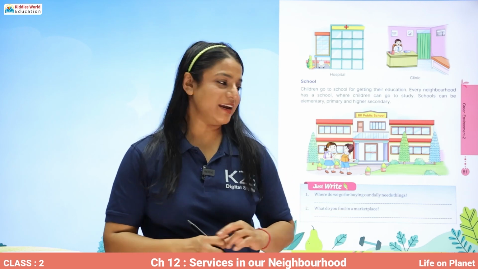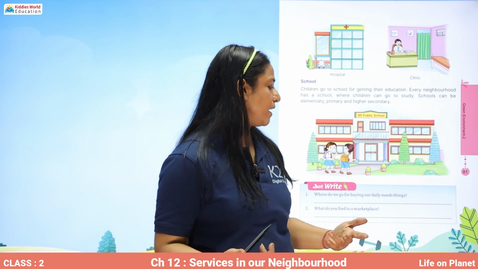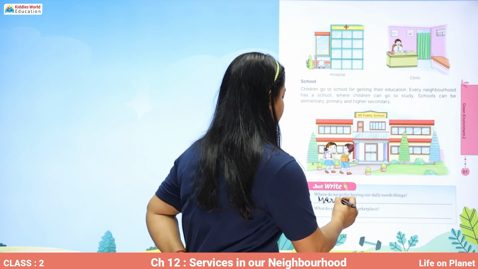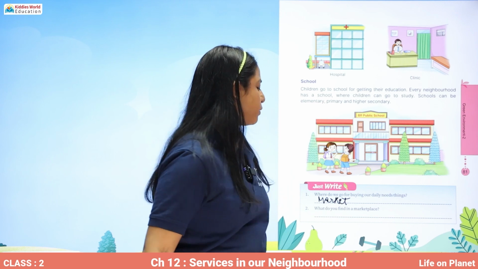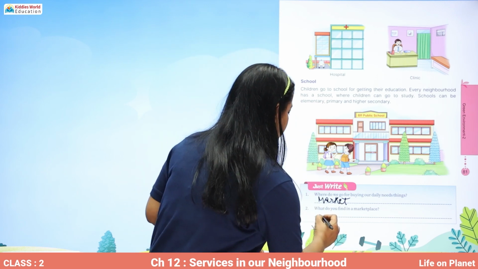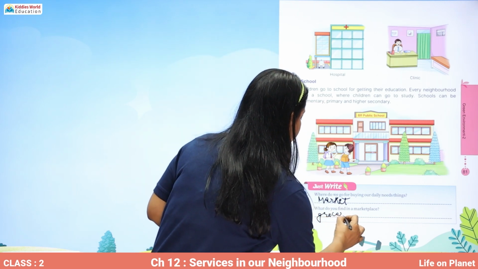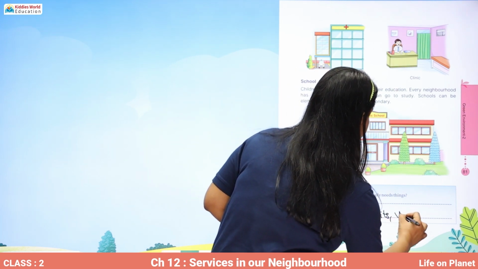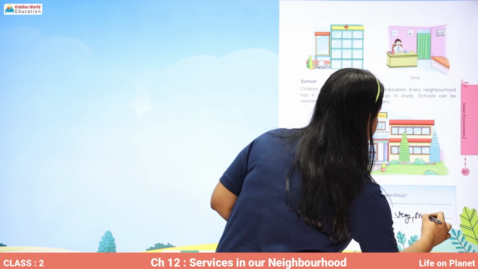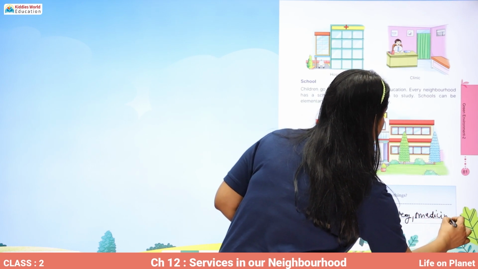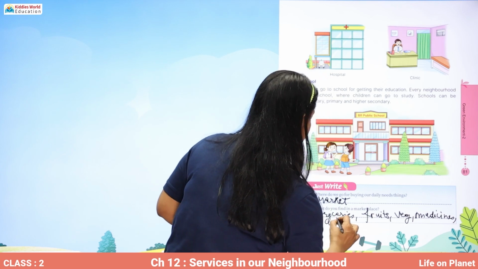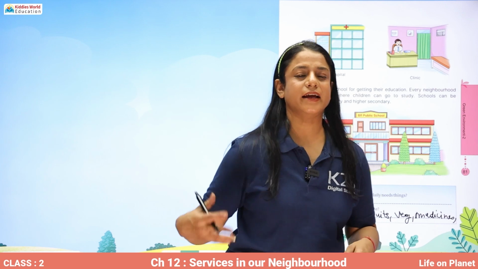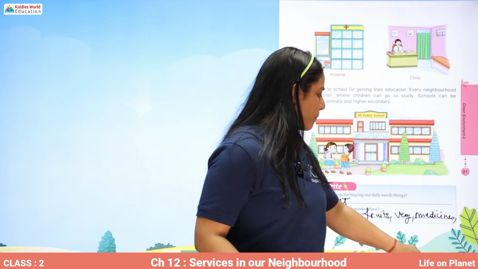Now let's write, where do we go for buying our daily need things? We go to a market to buy our daily need things. What do you find in a marketplace? We find groceries, fruits, vegetables, medicines, clothes, and all the other things that we need in our day-to-day life. We find that in a market.